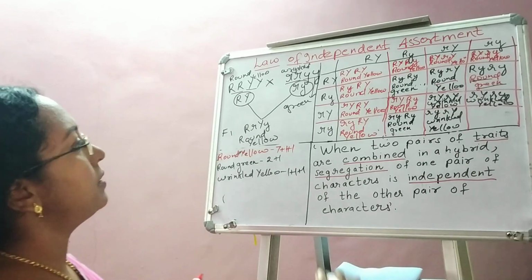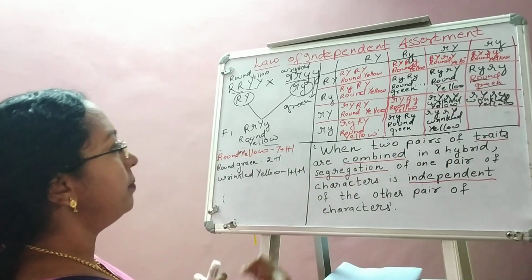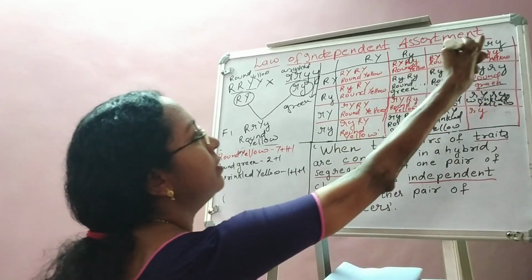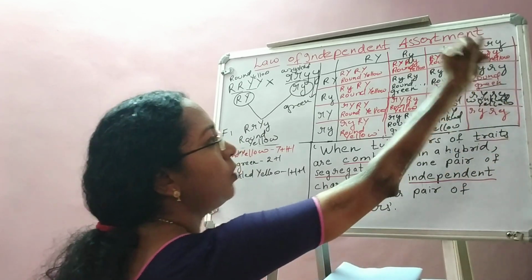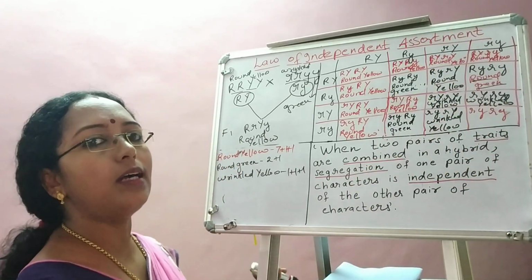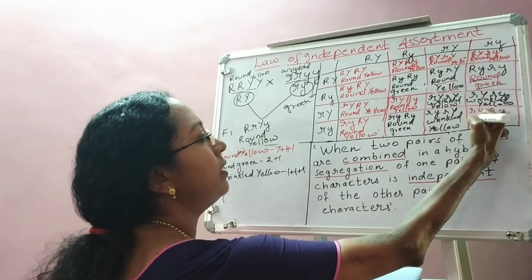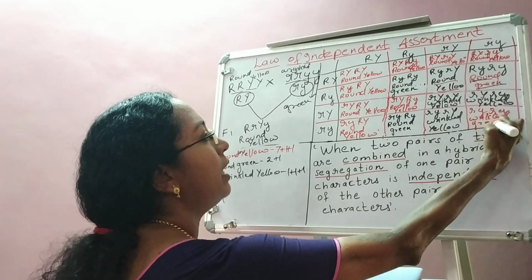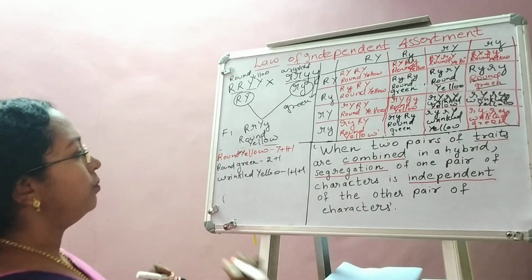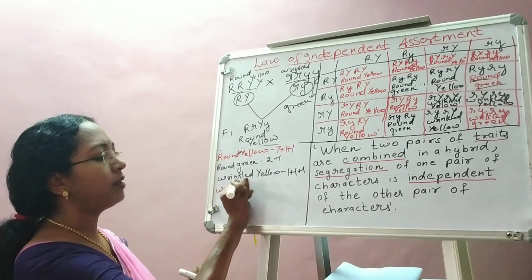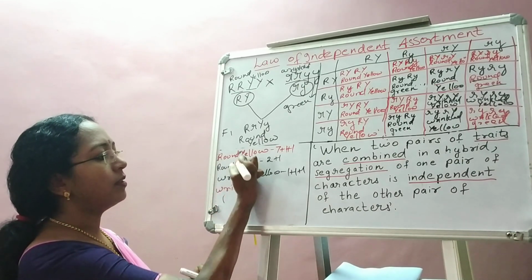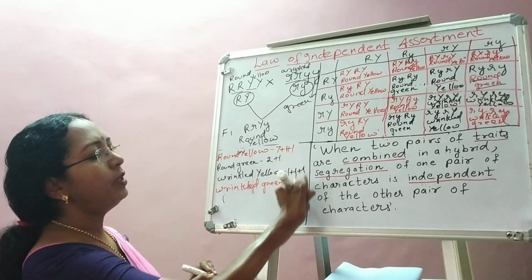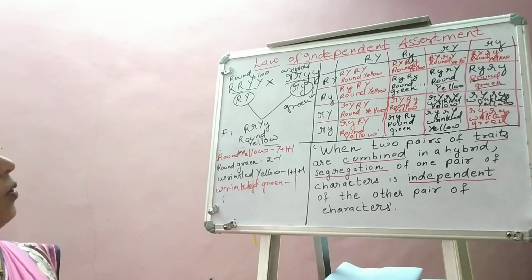Now only last column is left. What is that last column? Small r, small y on the left. Small r, small y on the top as well. So all the characters are recessive here. All the characters are recessive means seed will be wrinkled and seed will have green color. So new combination I got. Wrinkled seed with green color. That is only one I got. I have filled up all the squares.